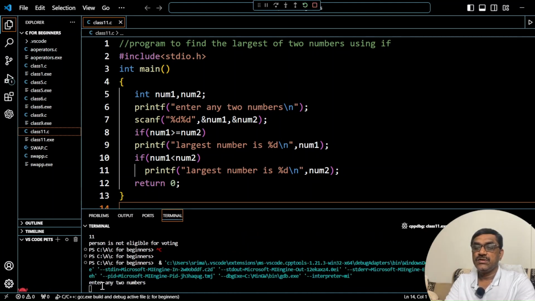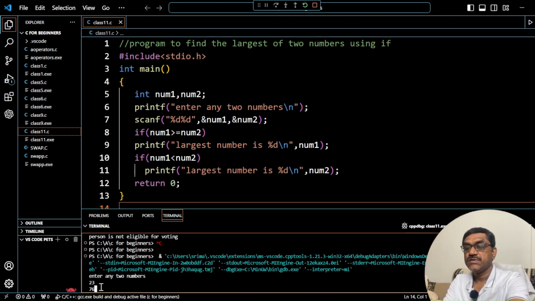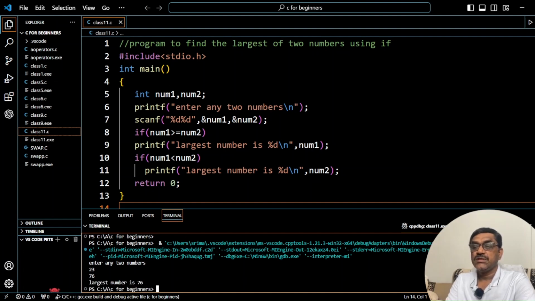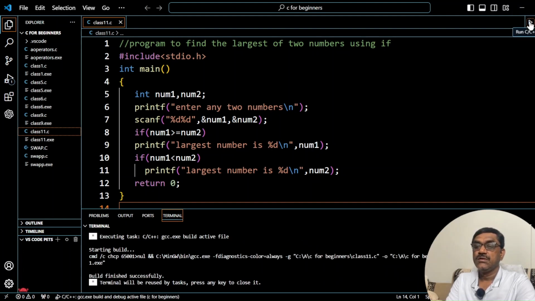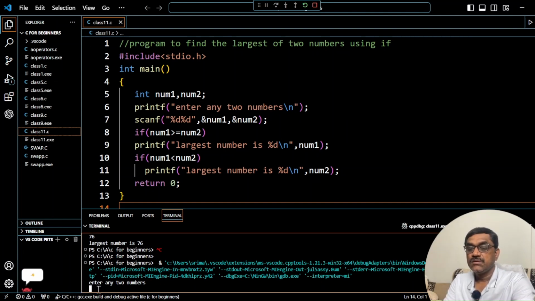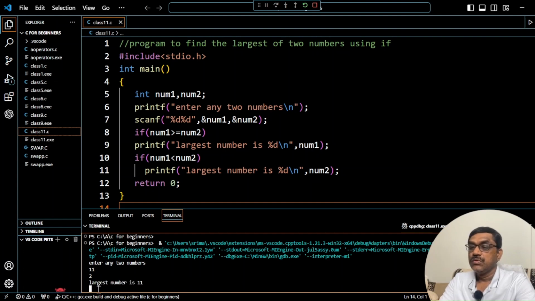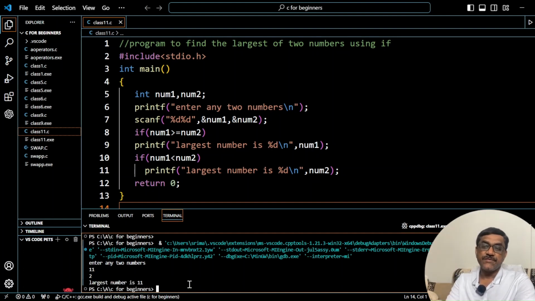Now you see what it is asking. Enter any two numbers. For example, I'm giving the first number 23 and the second number 76. Now it is saying that the largest number is 76. Right? If you execute the same program again, first I'm giving the number 11 and then the second number, then it is saying that the largest is 11.